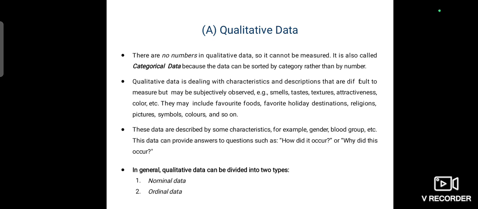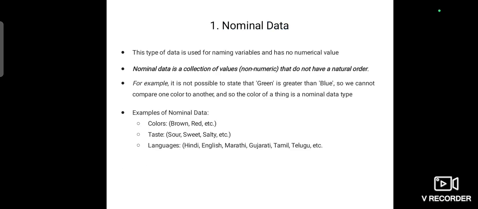So, what do you mean by nominal data? This type of data is used to label or name variables without any quantitative values.